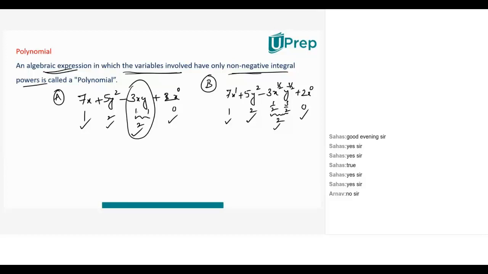So this is the second case, I'll call it B, and the earlier one is expression A. A is a polynomial, confirmed. Is B a polynomial? Arnav says it's not a polynomial. Why, Arnav, is it not a polynomial?